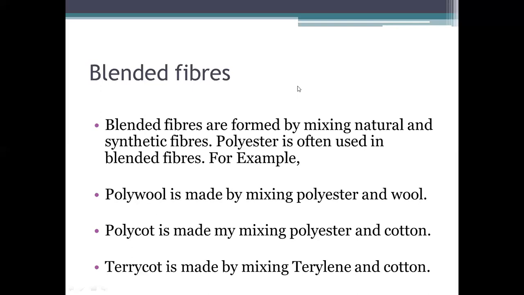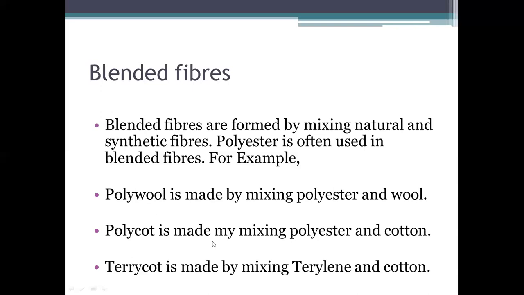So polyester is often used in the blended fibers. For example, when we blend natural and synthetic fibers both, we get a new fiber that is called blended. In this blended fiber, mostly polyester. Polyester is a synthetic fiber, where poly means a chain of ester that forms a polyester. So polywool is made by mixing polyester with wool. One fiber of polyester and one fiber of wool make a fabric of polywool.